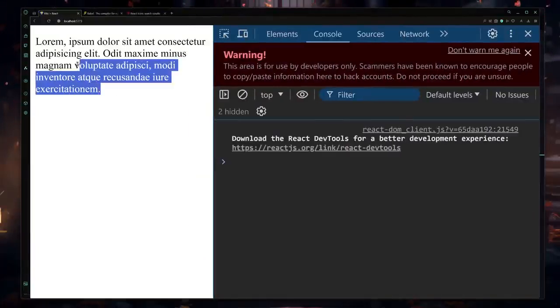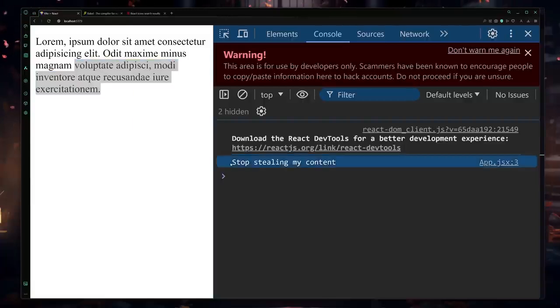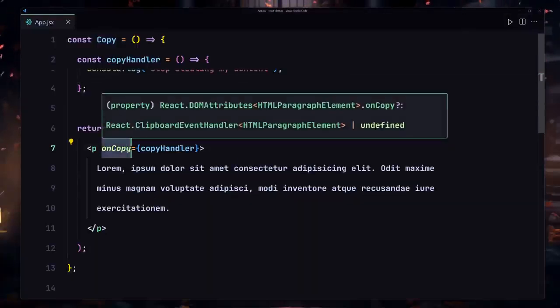But if I just select some portion of this text, right click on there and copy there, it's gonna give us that warning like stop stealing my content, which is looking amazing. So this is how we are going to be working with the on copy event handler.